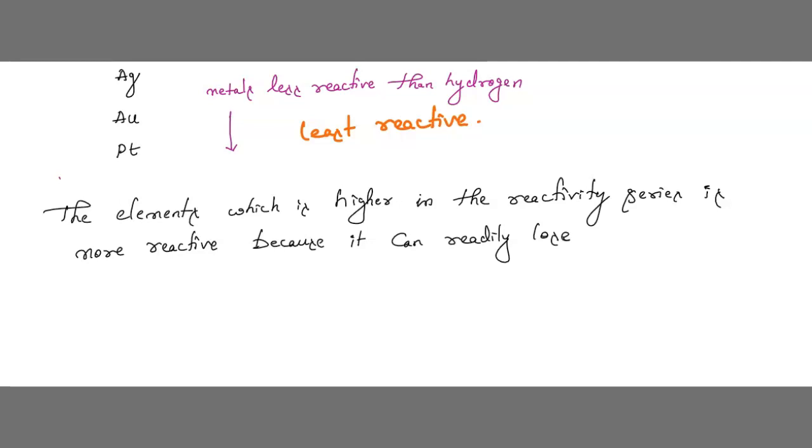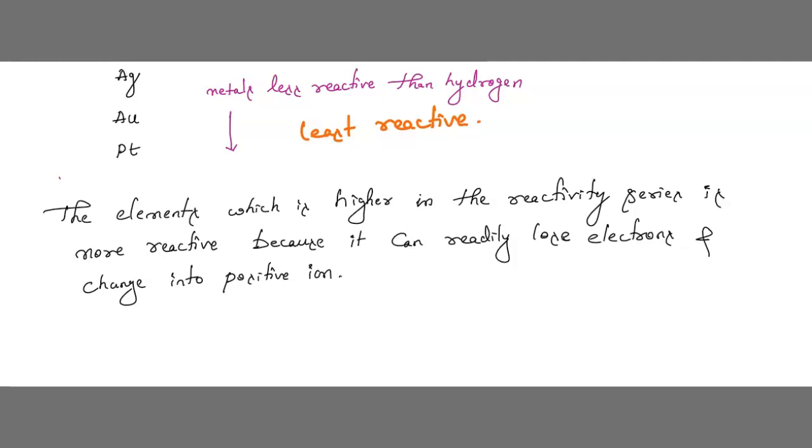Because he is more reactive, he has more electrons and is ready to lose them. He can donate electrons to anyone, yes or no? So it can readily lose electrons and change into a positive ion. He will donate the electron, so he will have a positive charge, that is a positive ion.